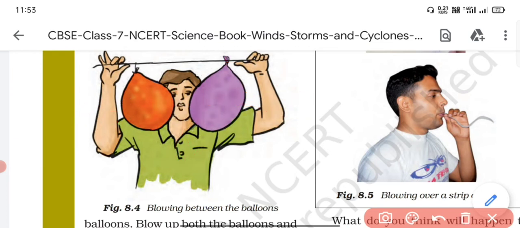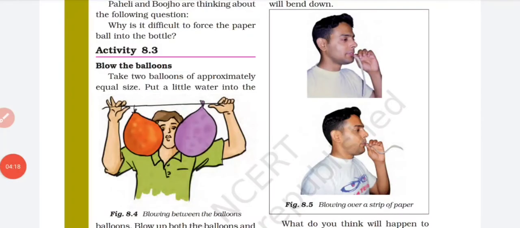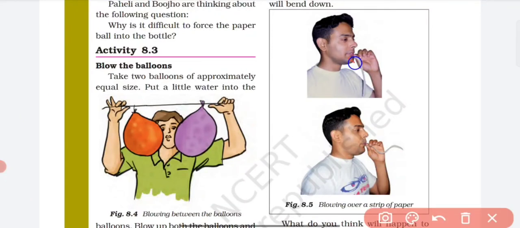So it is also showing that whenever the speed of wind is increasing, the pressure will reduce. Similarly, if we have a paper strip like this, we have to put it almost at our lower lip.